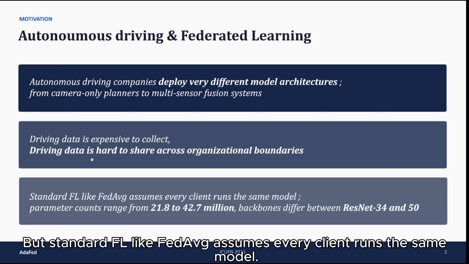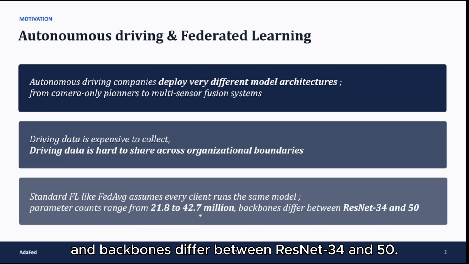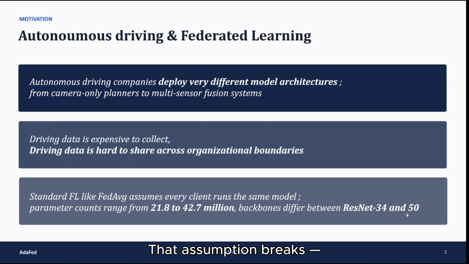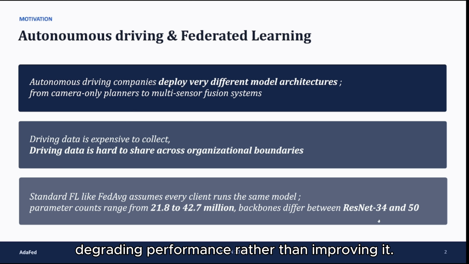But standard federated learning, like FedAverage, assumes every client runs the same model. In reality, parameter counts range from 21.8 to 42.7 million, and backbones differ between ResNet 34 and 50. That assumption breaks, and naively averaging mismatched parameters causes negative transfer, degrading performance rather than improving it.